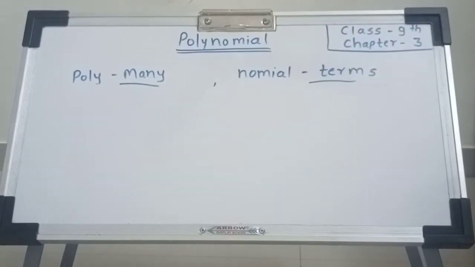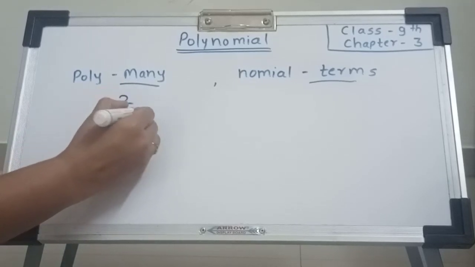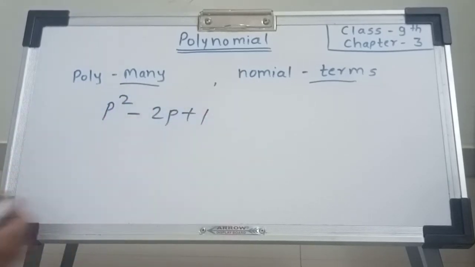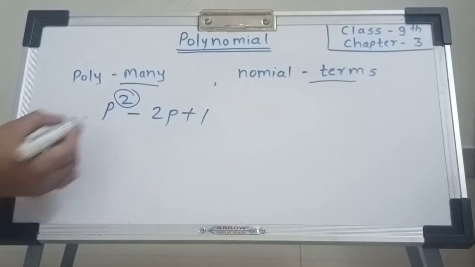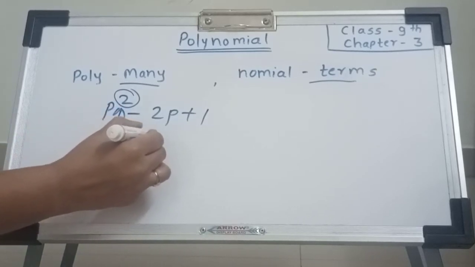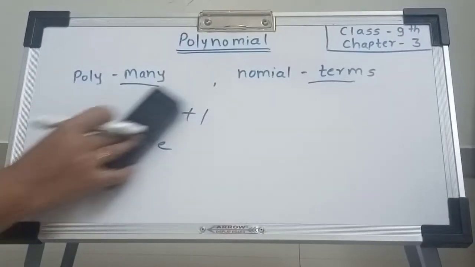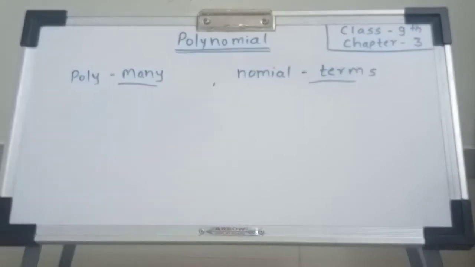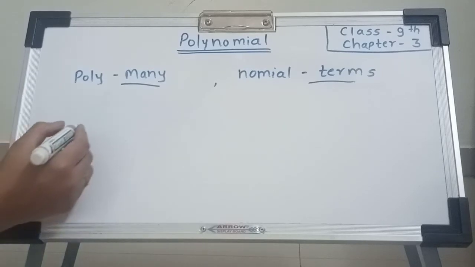Many terms. And in an algebraic expression, if the power of variable are whole number, then that algebraic expression is called polynomial. Suppose this is the expression p square minus 2p plus 1. Here power of p is 2. 2 is a whole number. Hence this expression is a polynomial. Understand what is polynomial? The expression having many terms and power is a whole number is called polynomial.